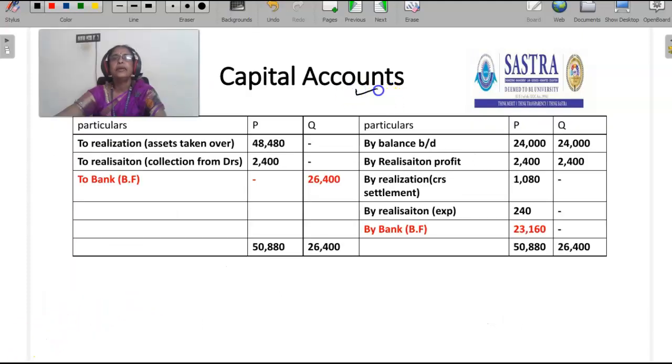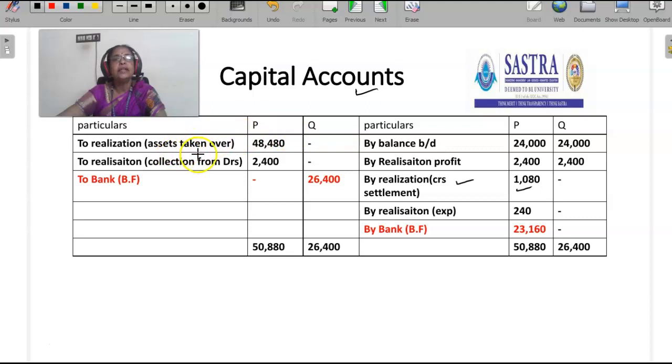Next, capital account. Balance of P is 24,000, Q is also 24,000. Realization profit: they are equal partners, and so we share the profit 2,400 and 2,400. Then creditor settlement. P is settling the creditors, and so his capital account should be credited, that is 1,080. He has taken over the assets.